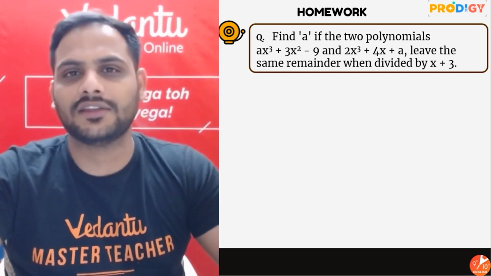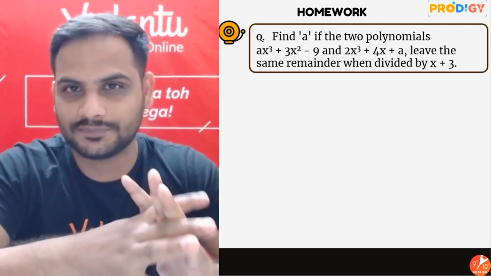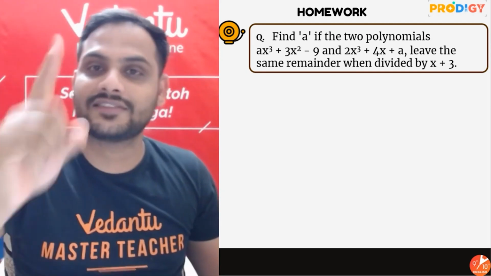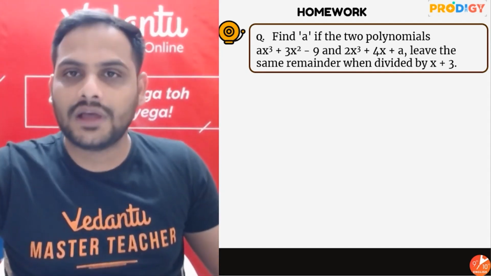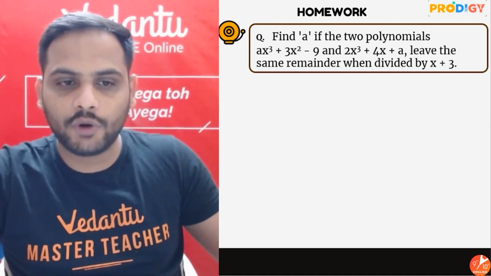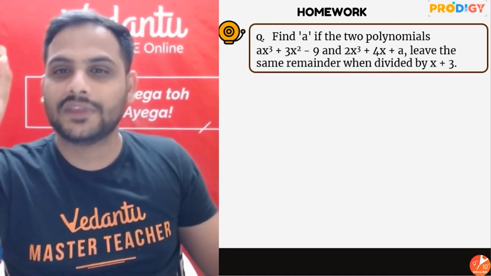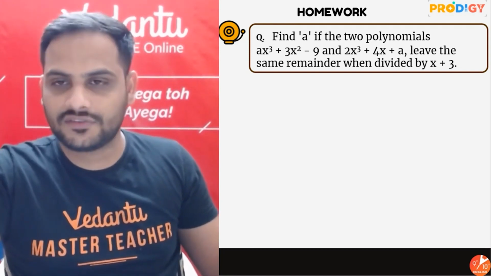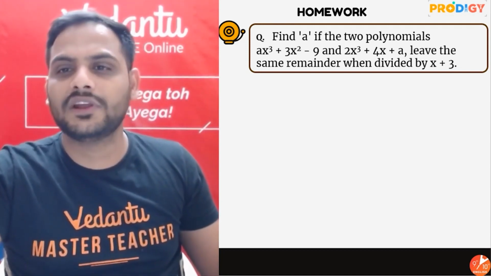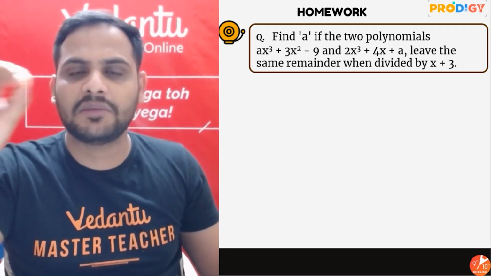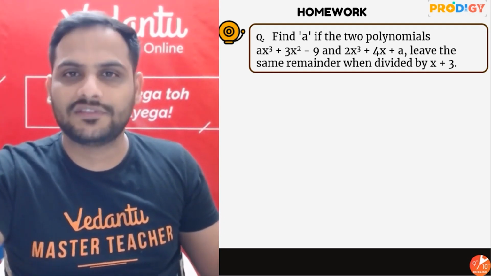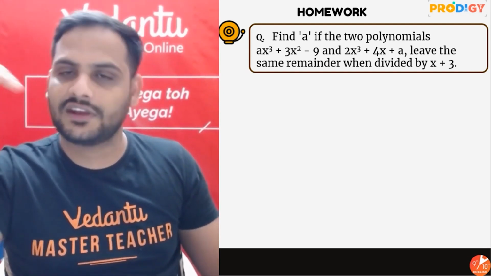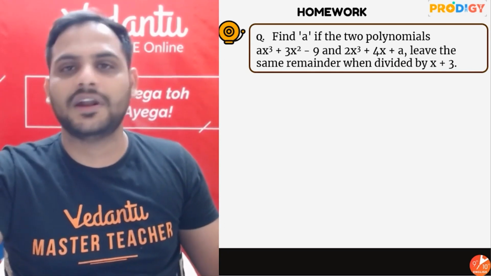Now, as I told you, in the previous class I gave you a homework question, and let's see how we solve it. Listen carefully. Find a if the two polynomials ax cube plus 3x square minus 9 and 2x cube plus 4x plus a leave the same remainder when divided by x plus 3. So we are dividing the two polynomials by the same divisor x plus 3, and we get the same remainder in both cases.